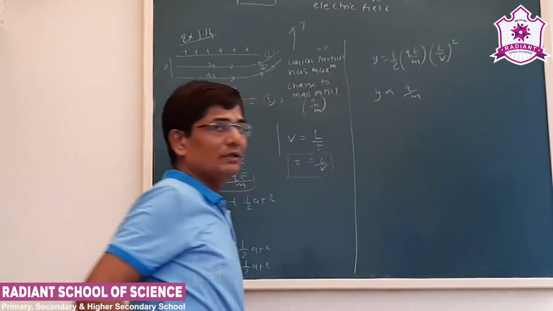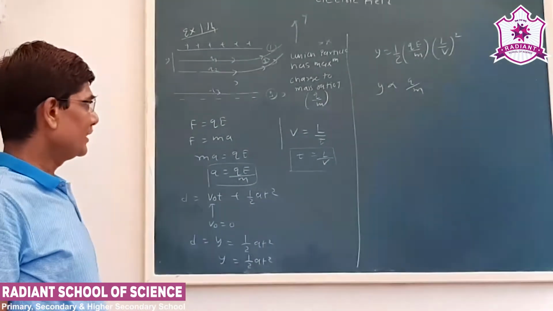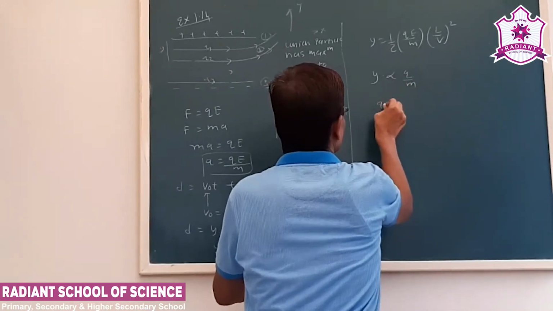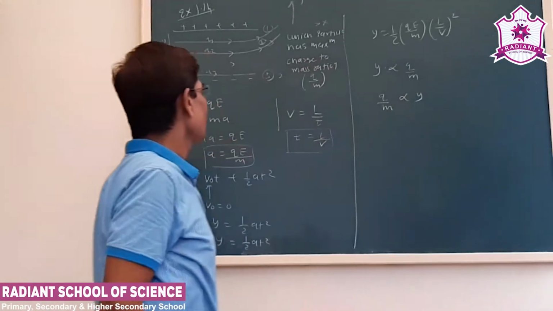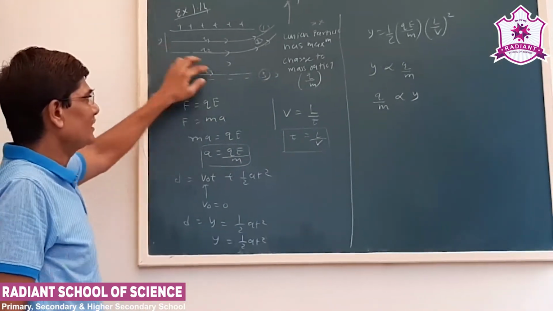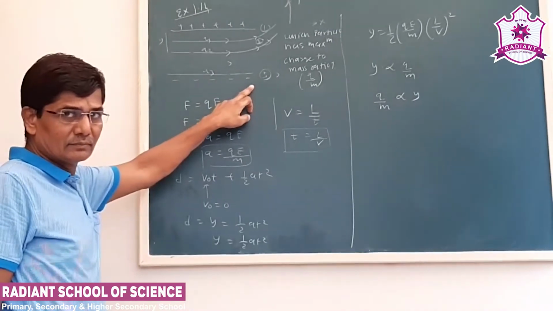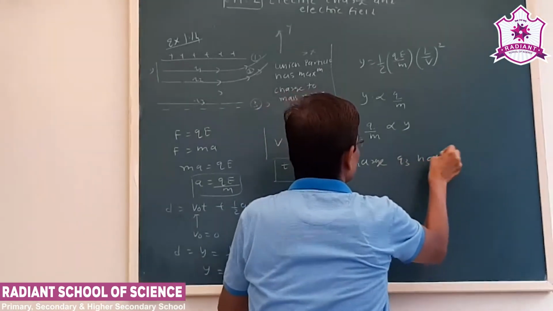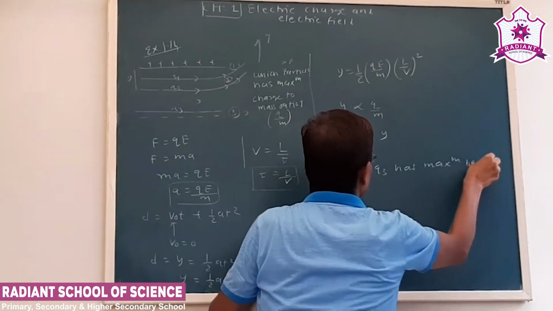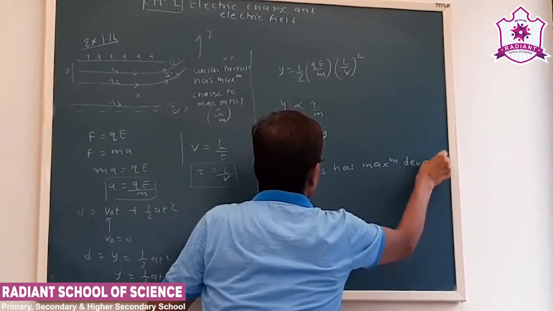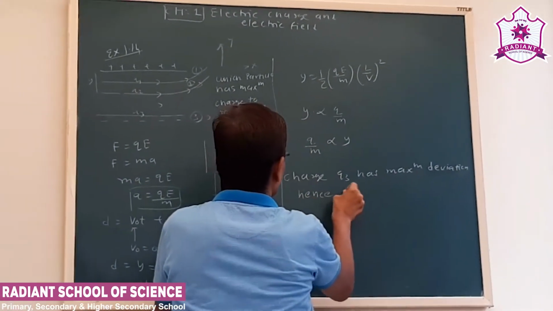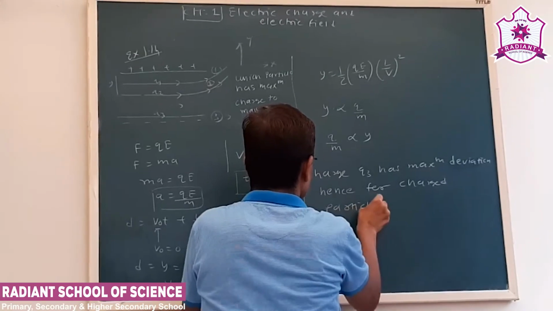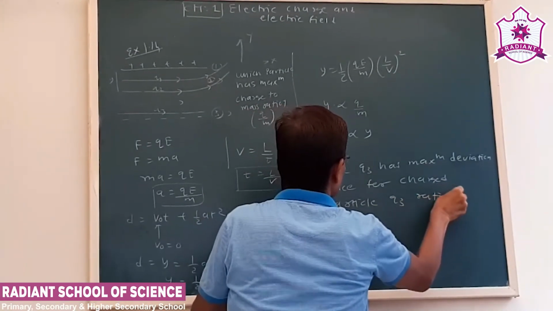Now see, the displacement or the deviation of the charged particle in the electric field is given by the ratio Q upon M. Or we can say the charge to mass ratio is directly proportional to the distance covered. Okay. Now here what we see, the bending of the charged particle Q3 is maximum. Therefore charge Q3 has maximum bending, maximum deviation. Hence for charged particle Q3 the ratio will be maximum.